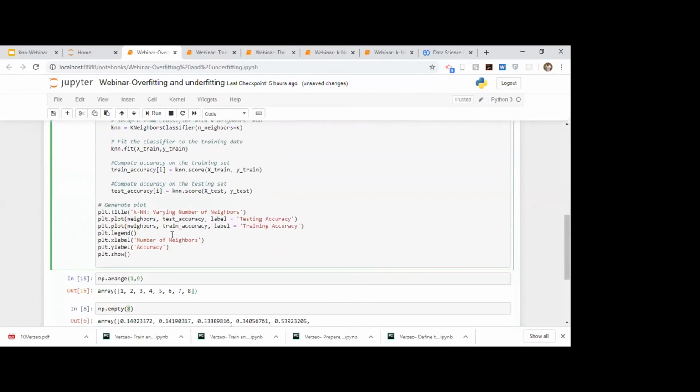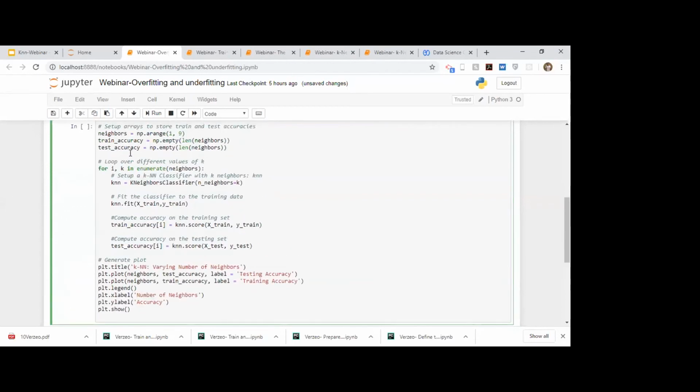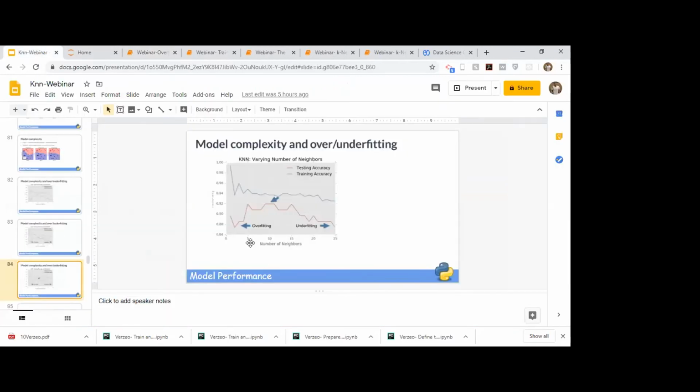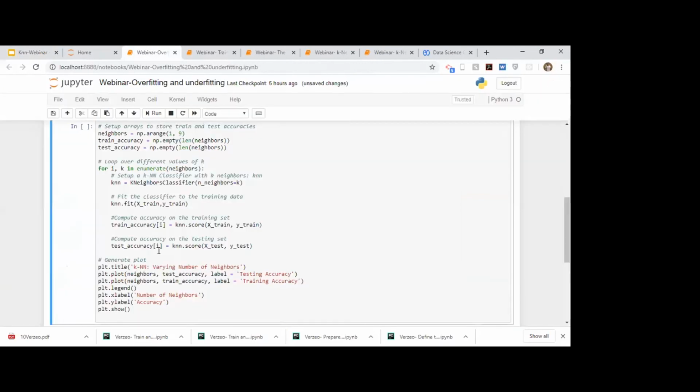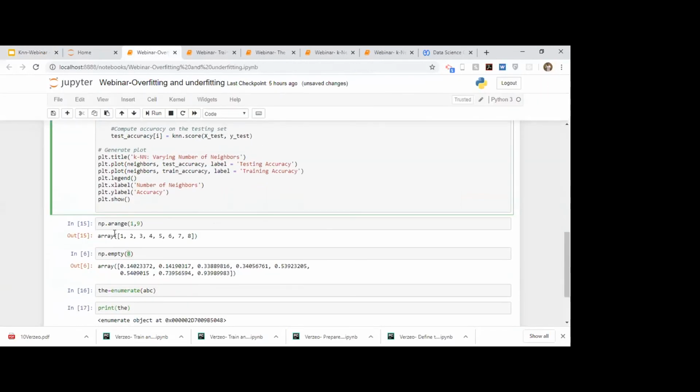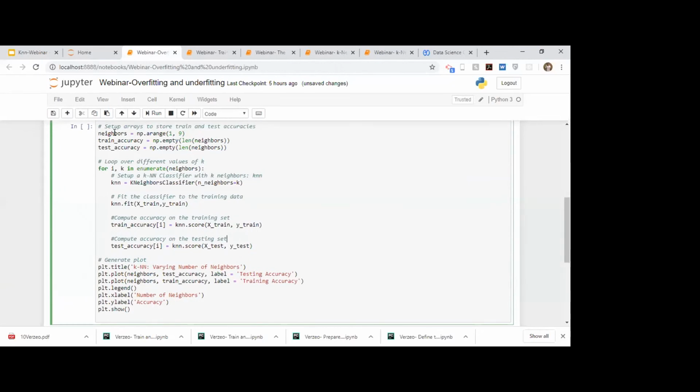Next, we are simply passing this neighbors, which is an array. If you look at the plot, what is our x-axis? It is just a list of values starting from 0 to whatever. So we are passing the np.arange that we created, stored in our neighbors variable, as our x-axis.